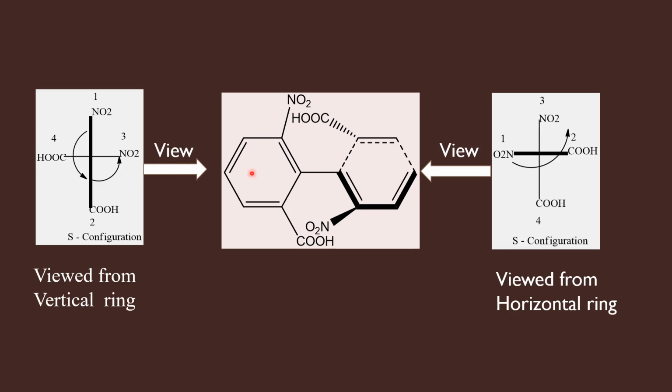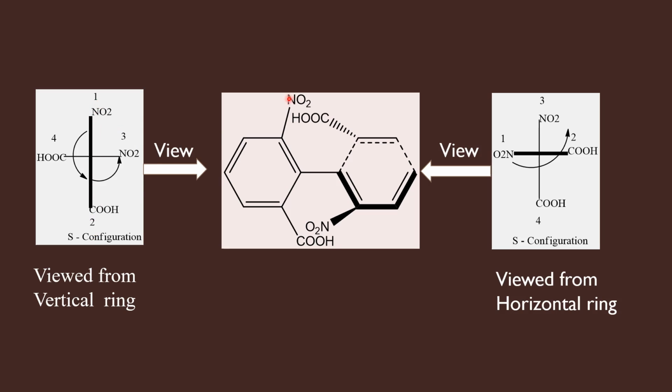Now I am viewing this molecule by standing near this vertical ring. If I am viewing the molecule from here, I have the NO2 group at my head side and COOH at my leg side. So these head side and leg side groups I have to put at the top and bottom of the vertical line.